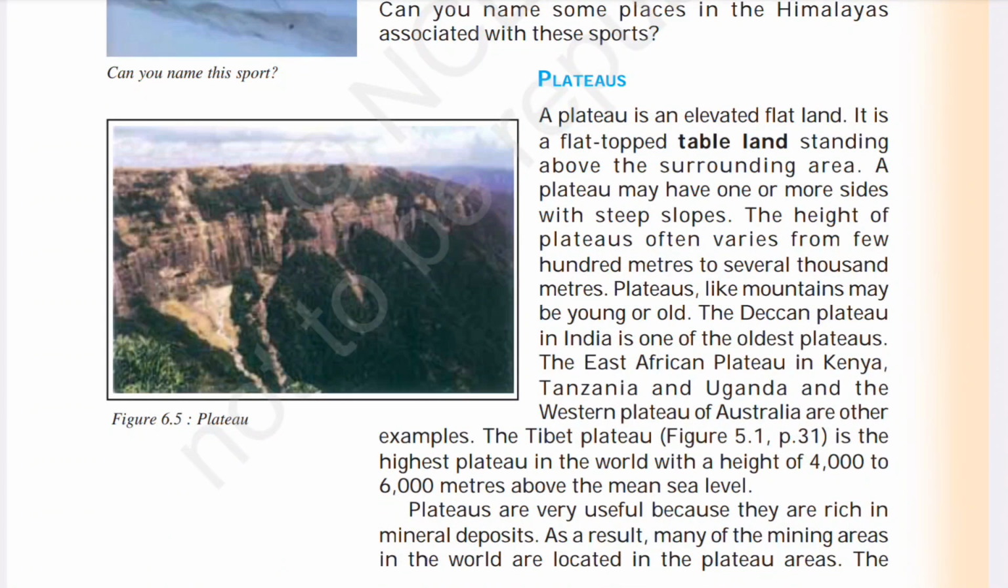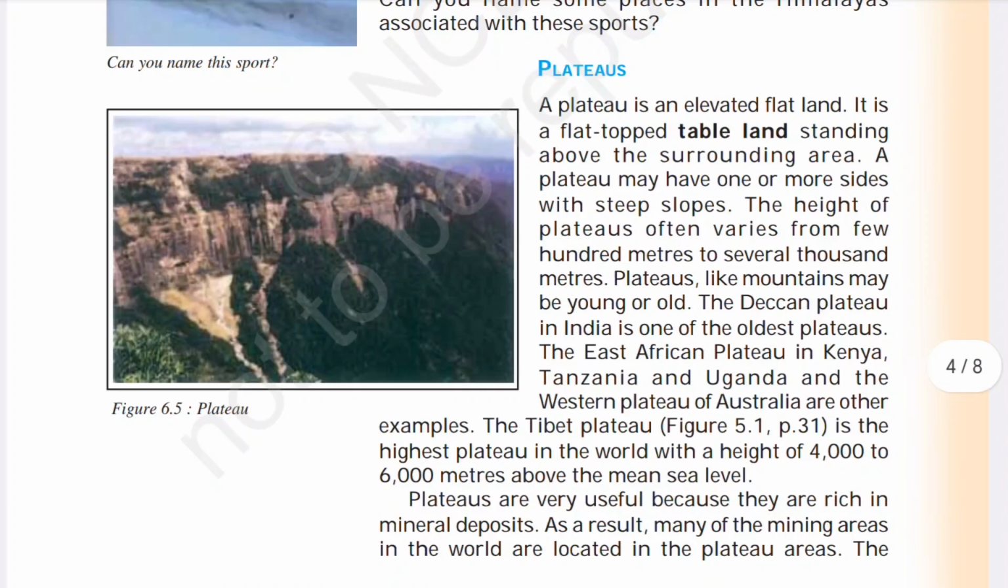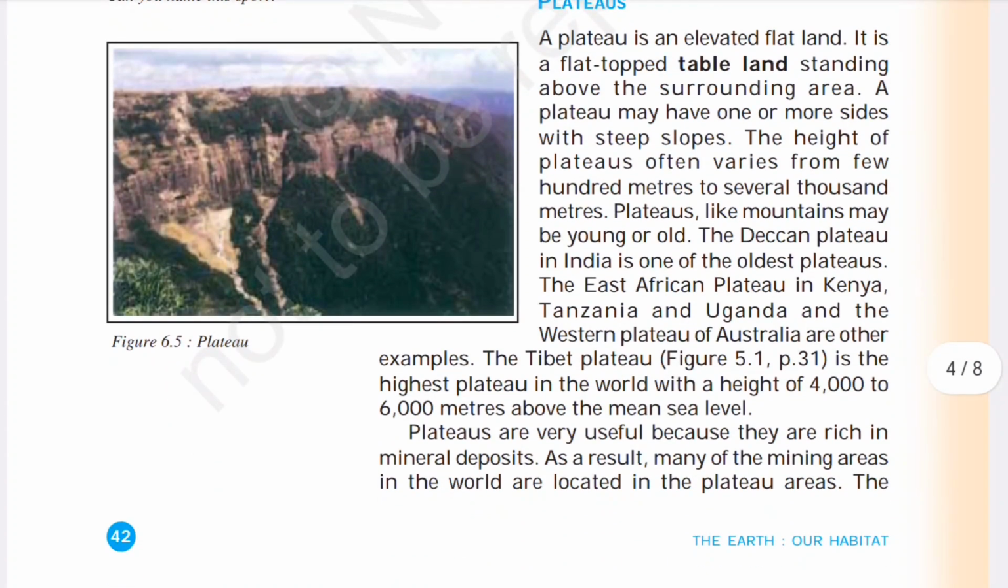Plateaus. A plateau is an elevated flat land. It is a flat-topped tableland standing above the surrounding area. A plateau may have one or more sides with steep slopes. The height of a plateau often varies from a few hundred meters to several thousand meters. Plateaus, like mountains, may be young or old.